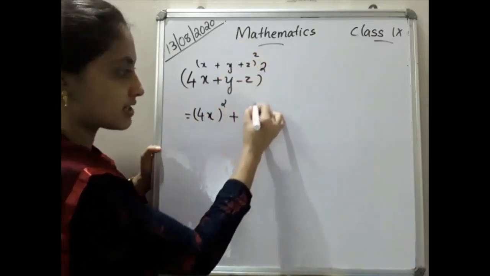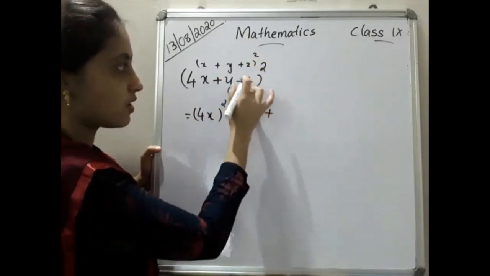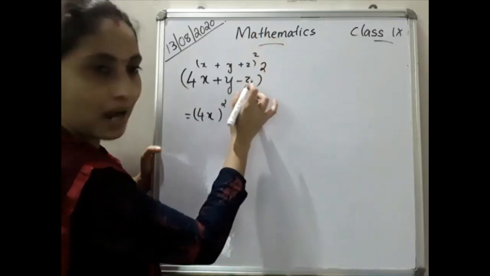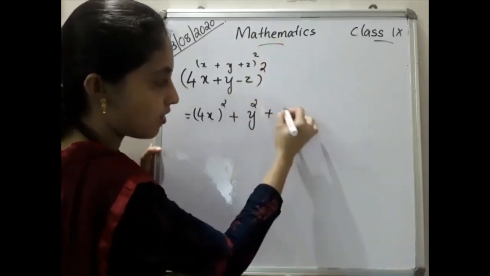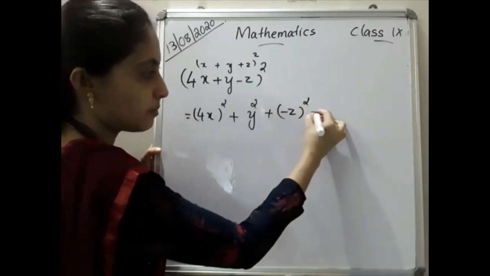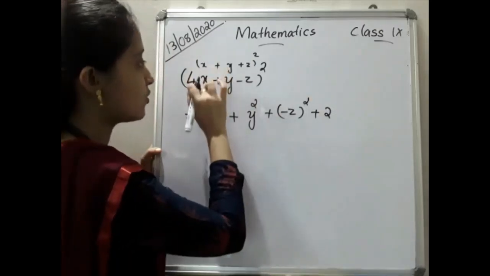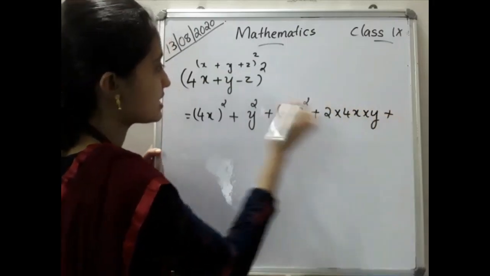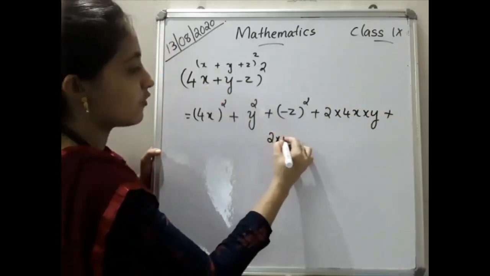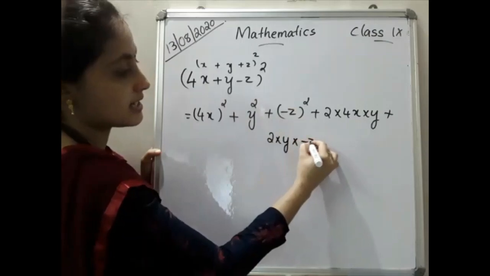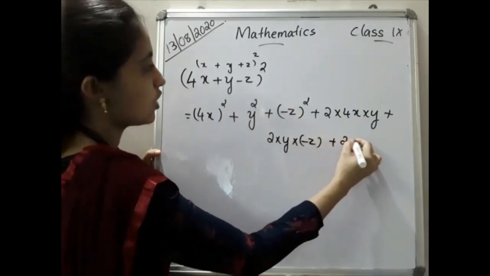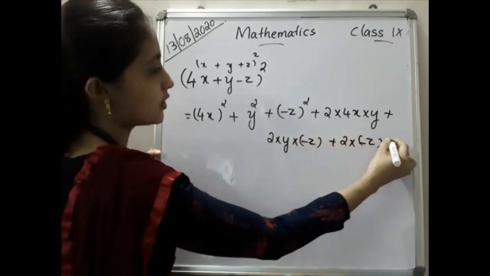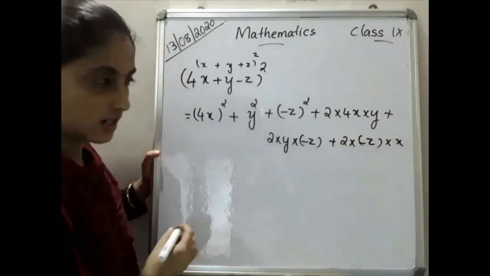The second term is y square, so here it is y square. Then the third term is z square, so here minus z, so minus z the whole square you can write. Then plus 2 into xy, 2 into 4x into y. Then plus 2 into y into minus z. Then plus 2 into minus z into x. That is our question.